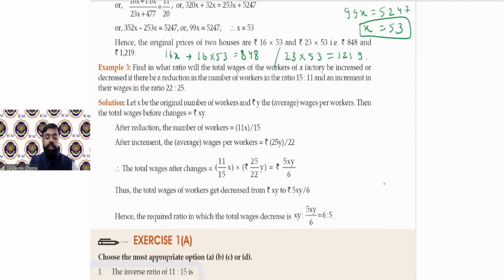The first statement says, find in what ratio will the total wages of workers of a factory be increased. तो किसमें हमें चेंज देखना है? टोटल वेजेस में, कि टोटल वेजेस कितने से इंक्रीज या डिक्रीज होगी. If there is a reduction in the number of workers in the ratio of 15:11, अगर workers change हो रहे हैं in the ratio of 15:11 and wages rate बढ़ रही है, increase हो रही है in the ratio of 22:25.